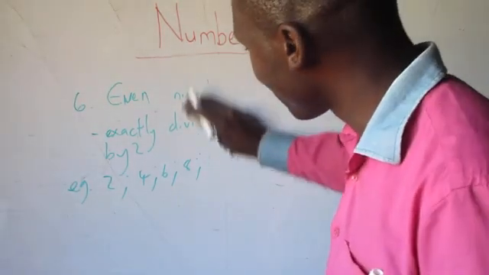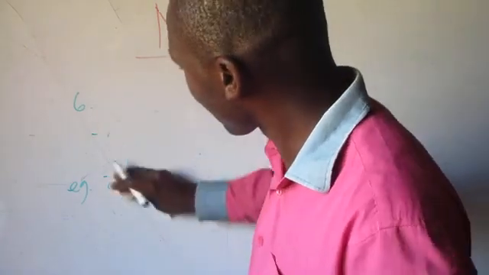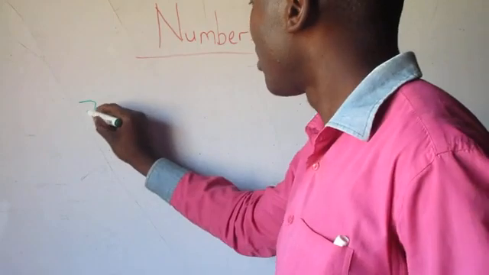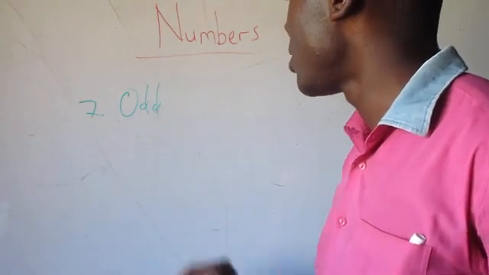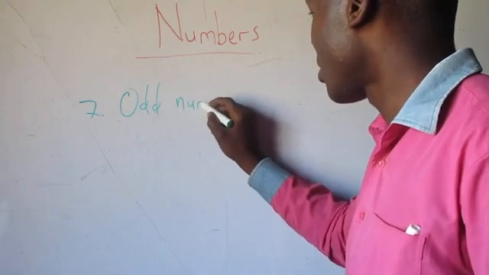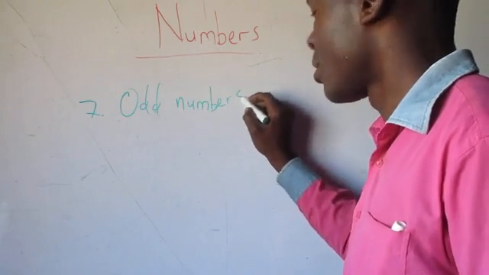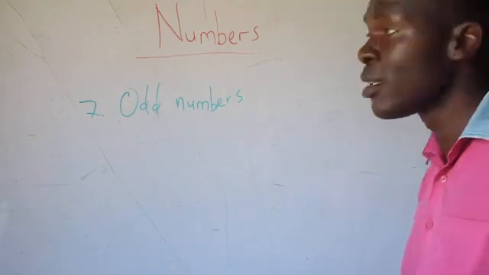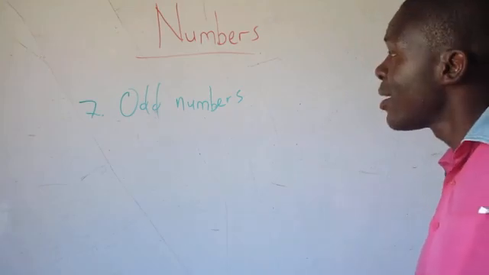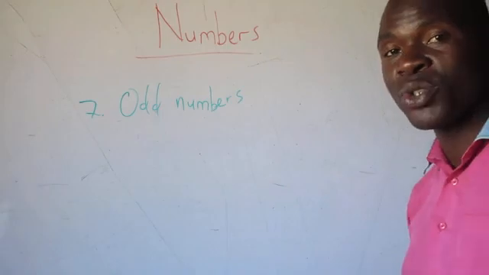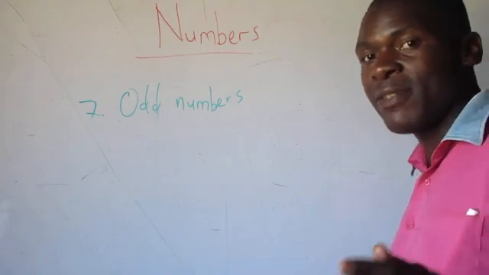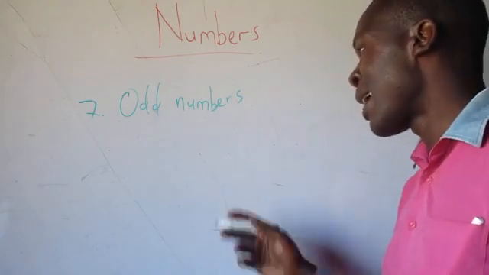Number 7. Let's now talk of odd numbers. Odd numbers are numbers which when divided by 2 leave a remainder of 1.